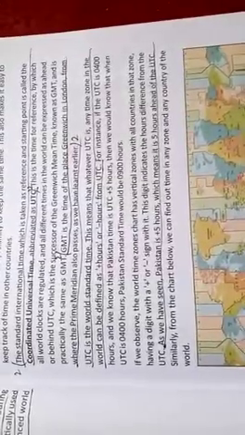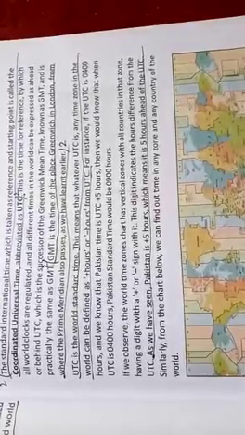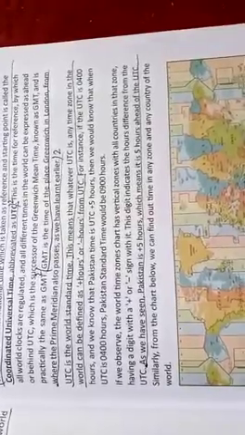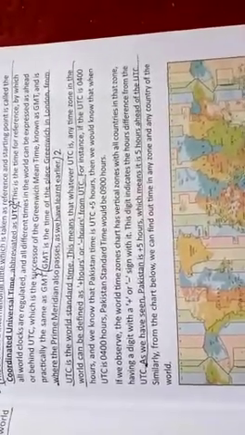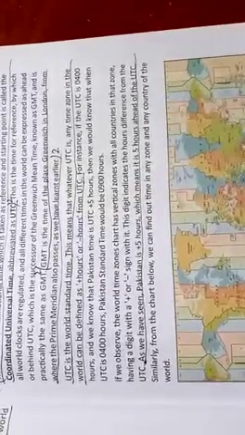This means that whatever UTC is, any time zone in the world can be defined as plus or minus hours from UTC. As we have seen, students, Pakistan is plus 5 hours, which means it is 5 hours ahead of the UTC. Similarly, from the chart below, we can find out the time in any zone and any country of the world.